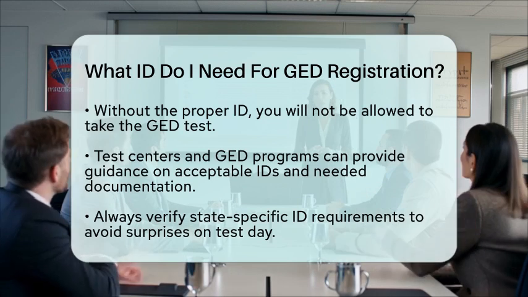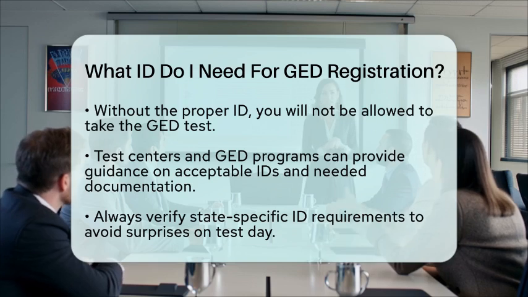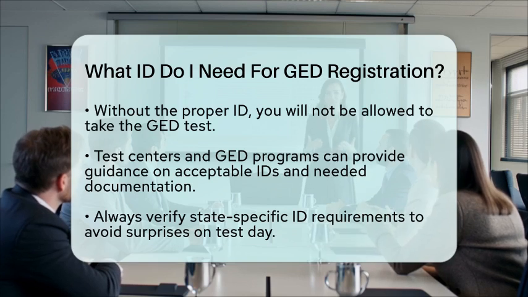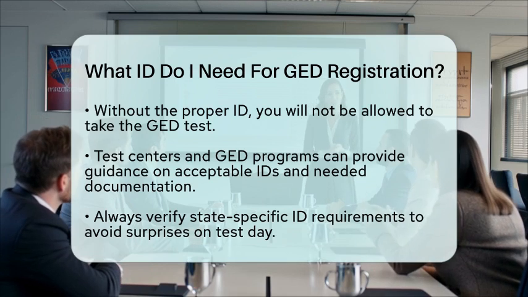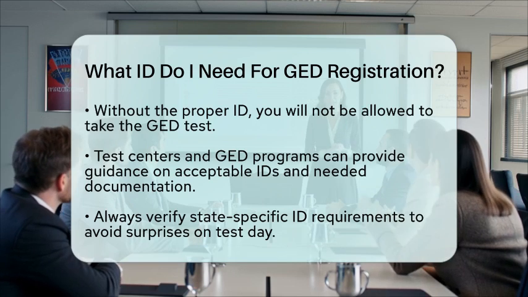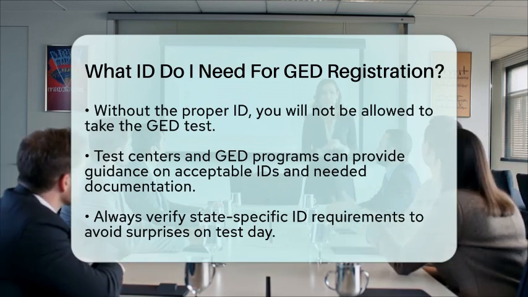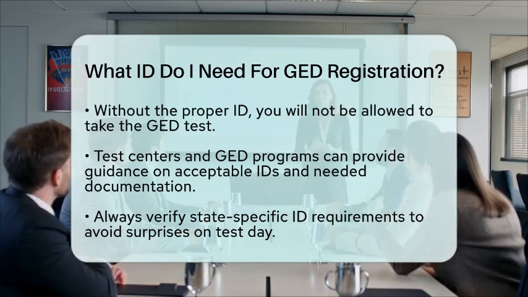To recap, remember these key points for your GED registration ID. You need a current government-issued photo ID with your name, birth date, signature, and photo. Make sure the name matches your registration exactly. Be prepared to provide a second ID if your state requires it. For minors, additional documentation and guardian involvement may be necessary. Always verify your state's specific ID requirements before registering to avoid any last-minute surprises.